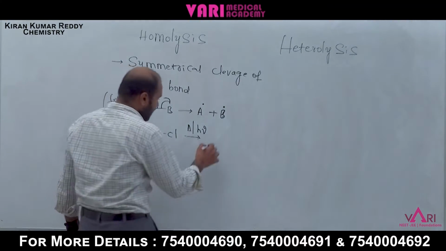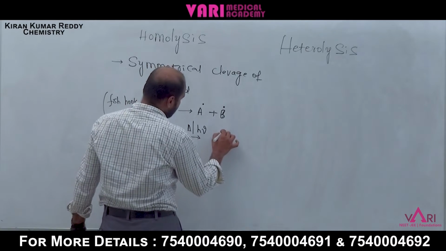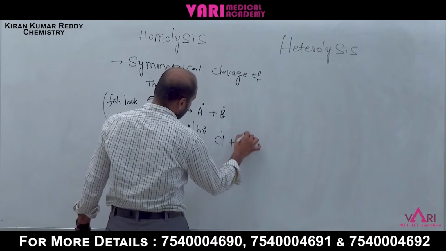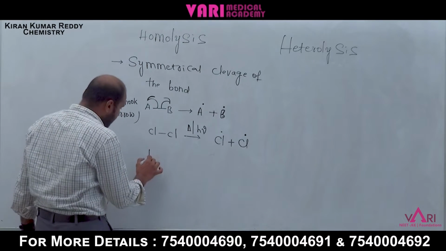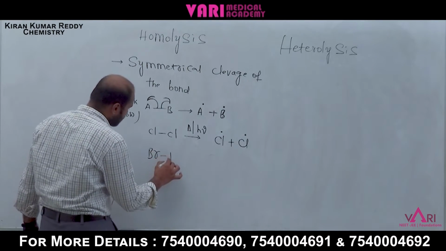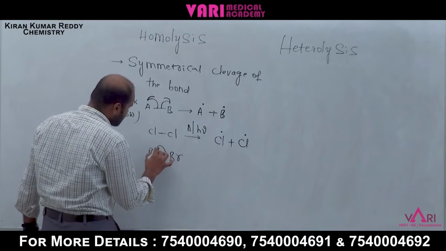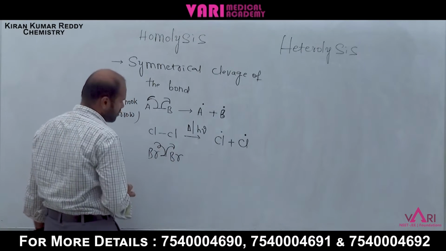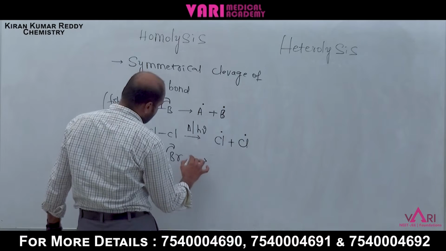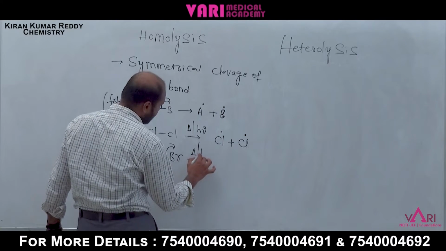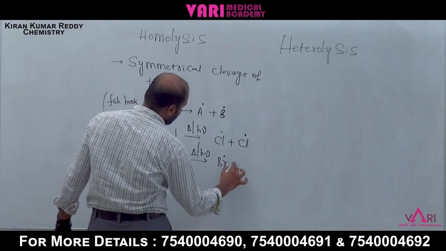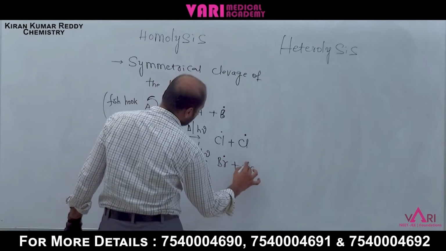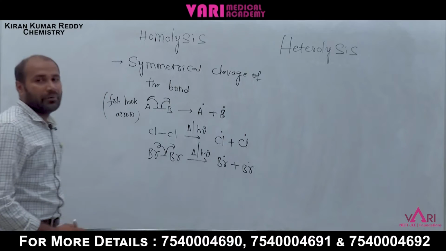It forms a chlorine radical plus another chlorine radical. If you take bromine and bromine, after symmetrical cleavage in the presence of heat and light, a bromine radical and another bromine radical are formed.